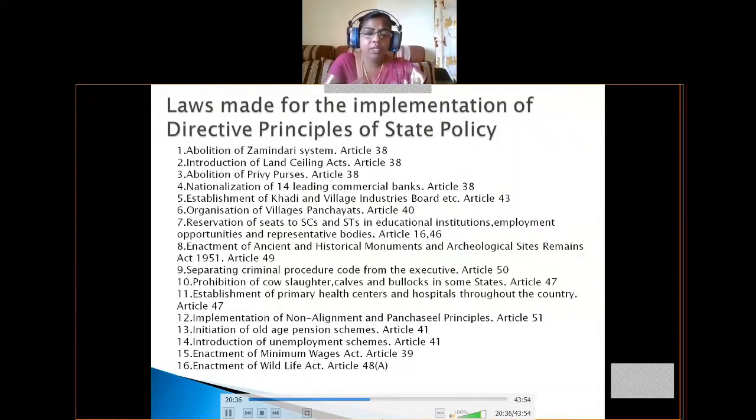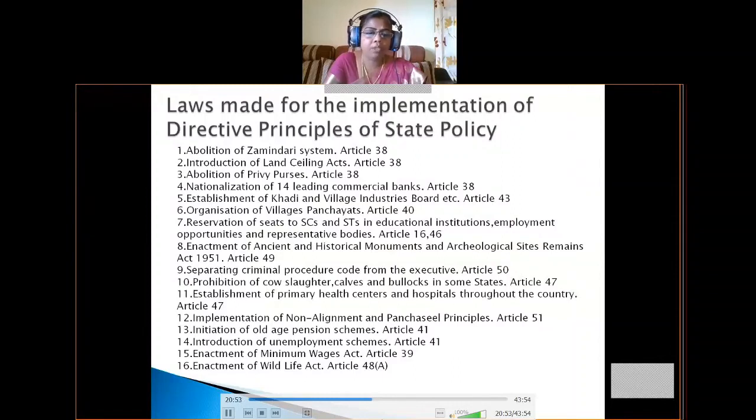Okay, so initiation of old age pension scheme. Article 41 says about this, and that is why Indian governments are giving pensions to old age people and also to the unemployed. So help is also given to the unemployed by the government.